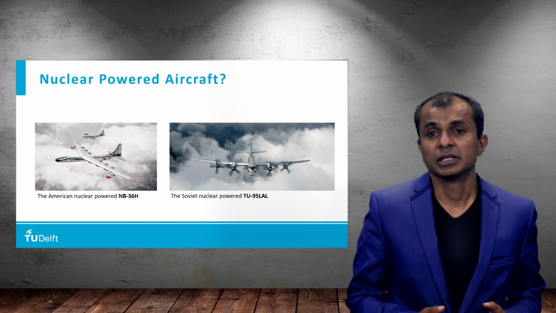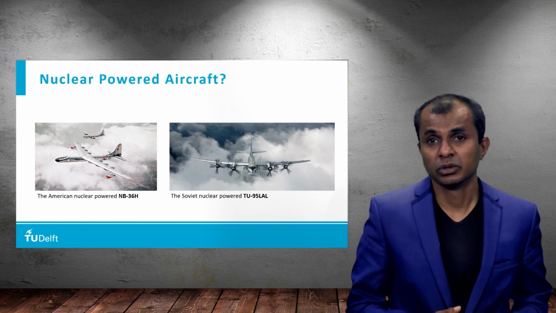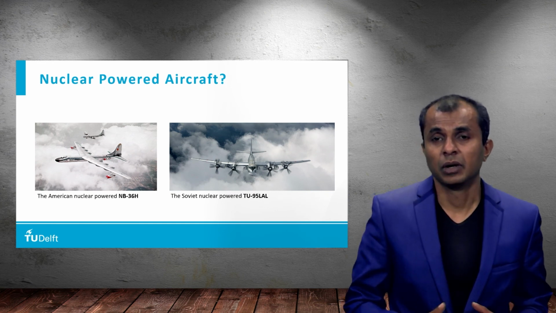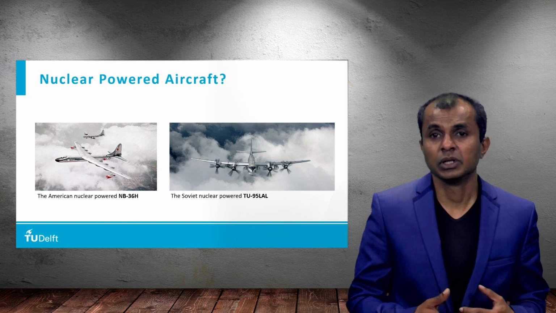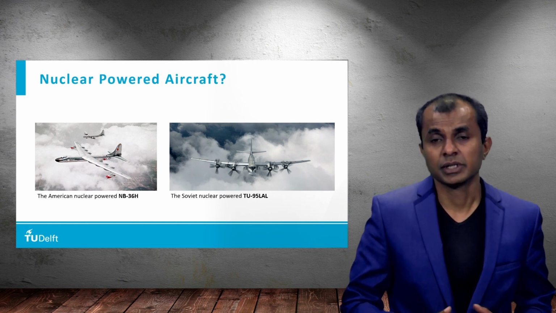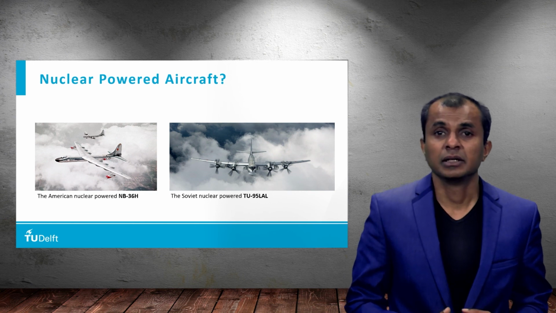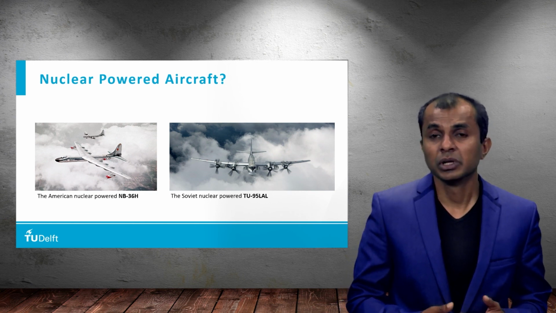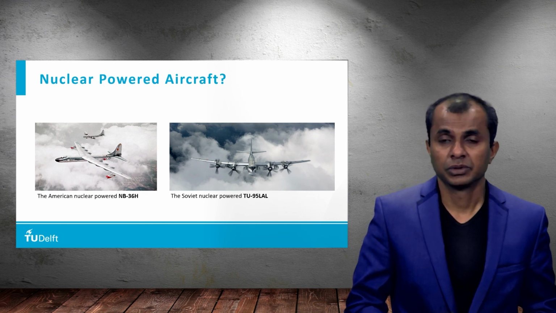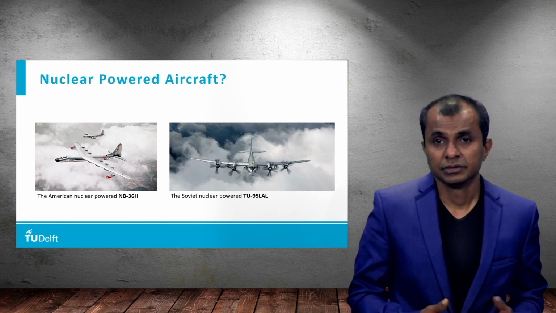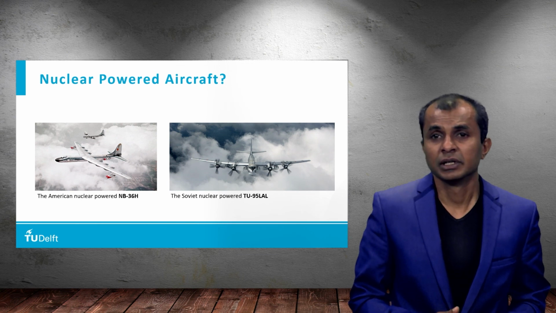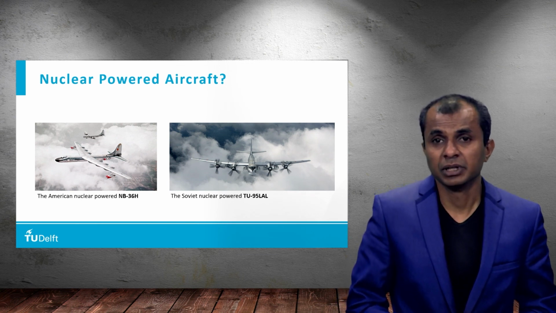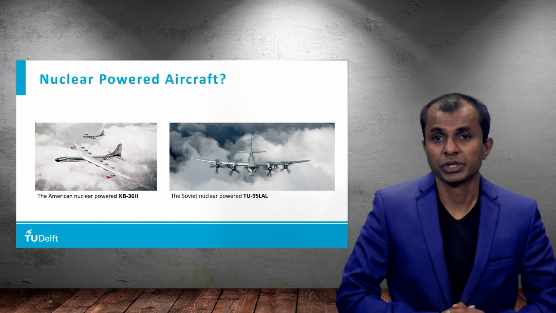The main thing is that nuclear reactors are not so light. Moreover, they require a huge amount of shielding because nuclear radiation is very, very dangerous. The other thing is that in an unlikely event of a crash, then nuclear radiation can leak out. And certainly, we would not like to have a nuclear disaster like what has been the case with Fukushima, for example.